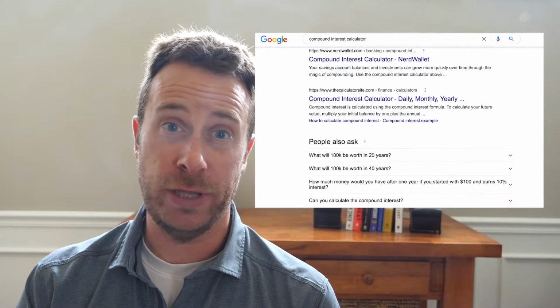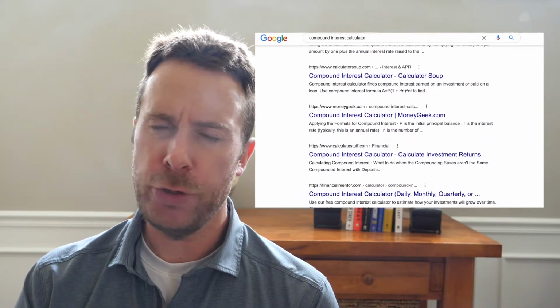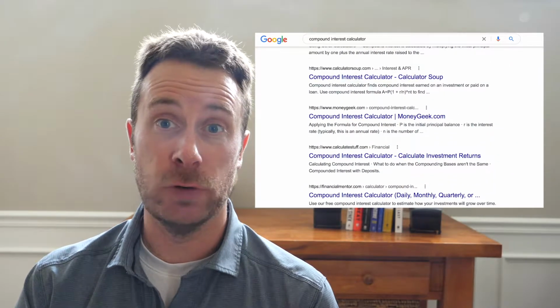Now, before I introduce these formulas, know that I'm fully aware that the internet is loaded with compound interest calculators to do this work for you. And although most of them are linked to a series of ads for mortgages and lines of credit, they do make the number crunching fairly easy. Here's the thing. We need to take ownership of our money. When we understand how the calculations work, it empowers us to take charge of our finances.